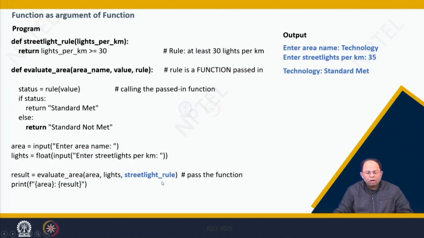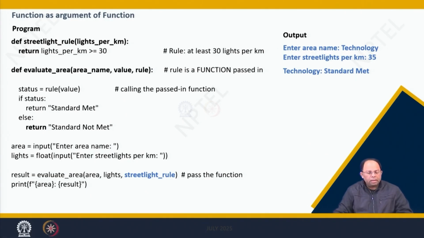When it is passed, it automatically checks whether it is at least 30, and returns that the standard is met, and standard not met will not be printed. Whatever comes out of this return is stored in result, then we print area and result, and you can see that technology standard is met.